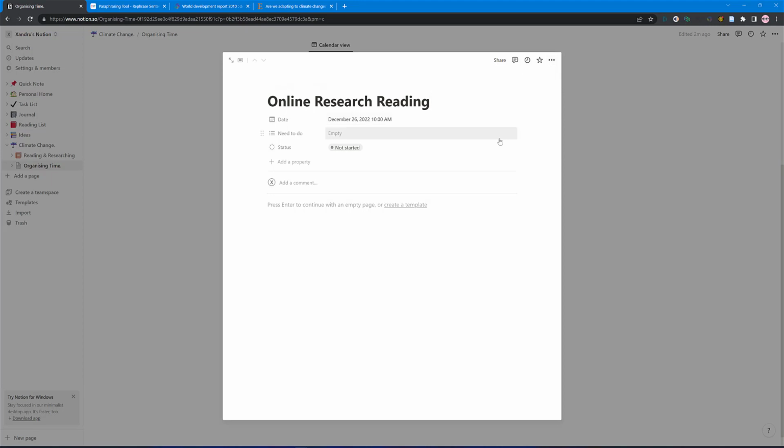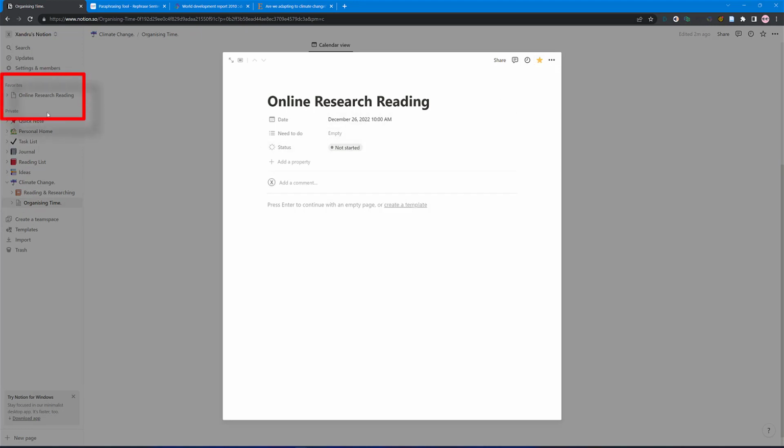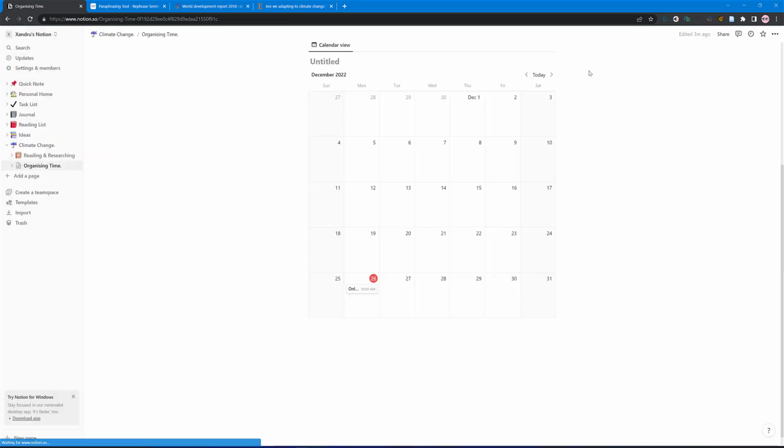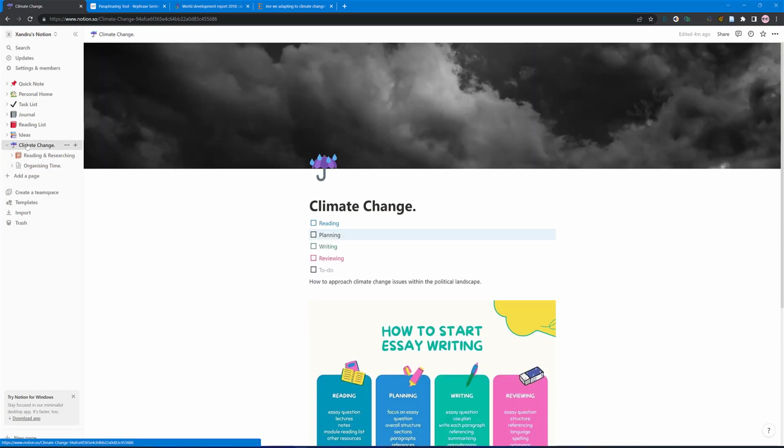By the way, that date could be a really important option for you. So top right, see the little star, you can add that to your favourites, look. See on the left, online research reading. So you can have specific information you're working with as well, which is a great option. So come back to left, climate change.